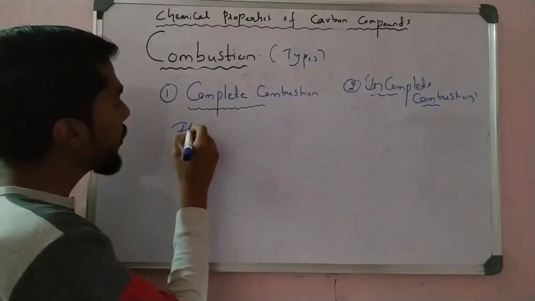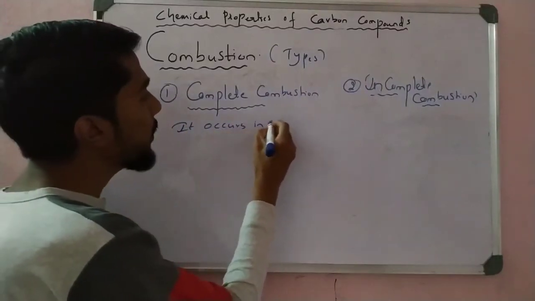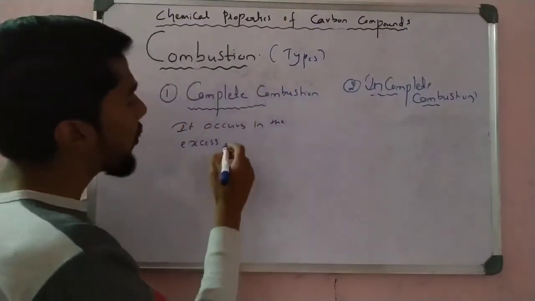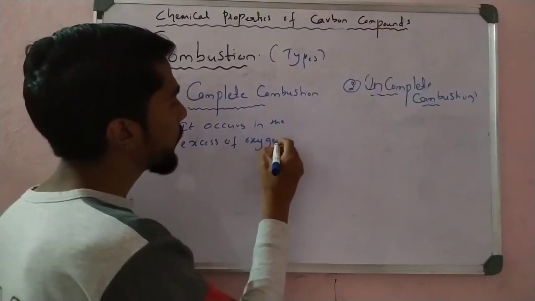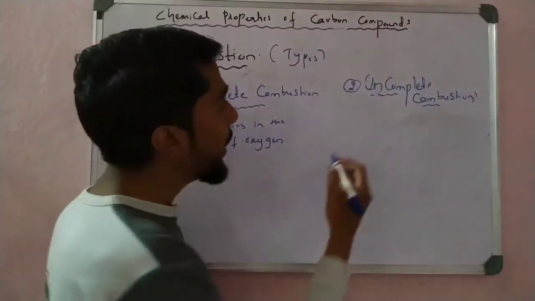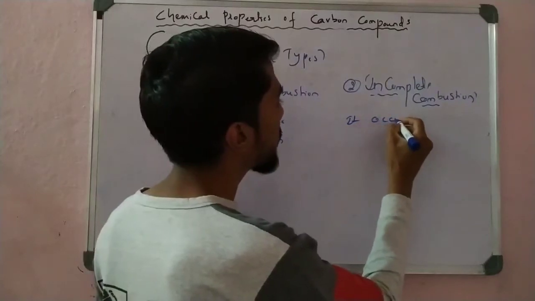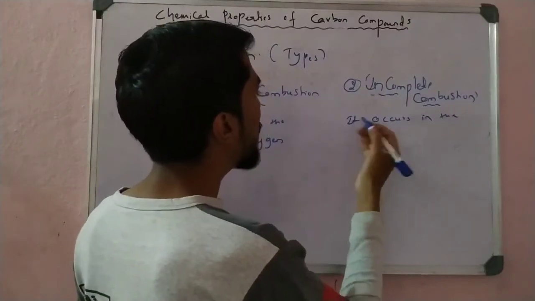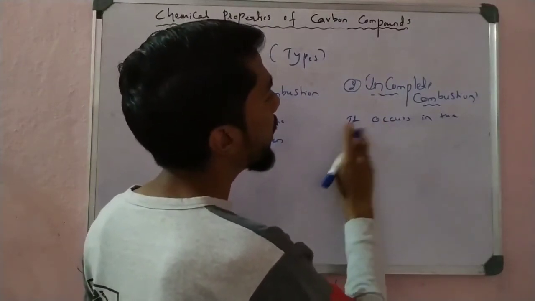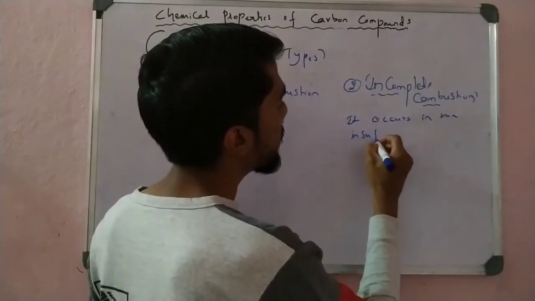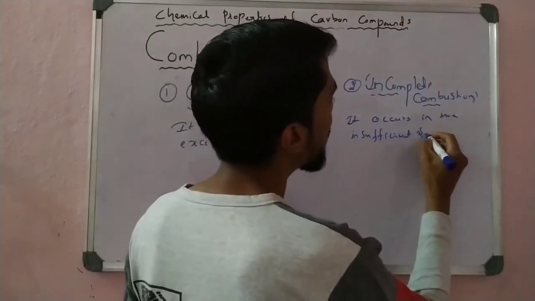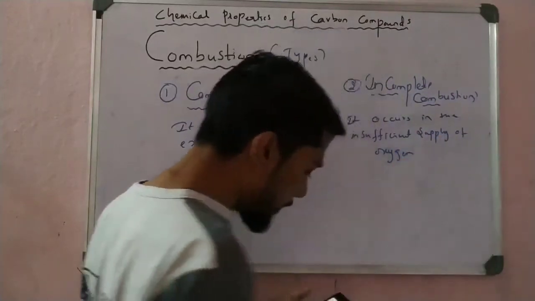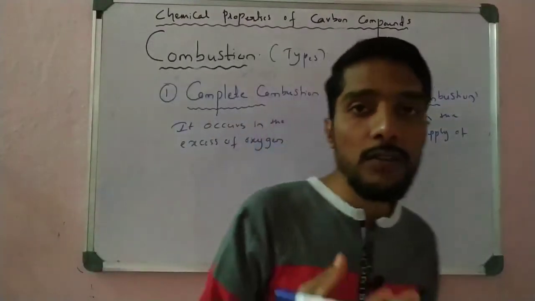Complete combustion takes place in an excess amount of oxygen, and incomplete combustion occurs in an insufficient supply of oxygen. Insufficient supply of oxygen, where the supply of oxygen is very less, right?